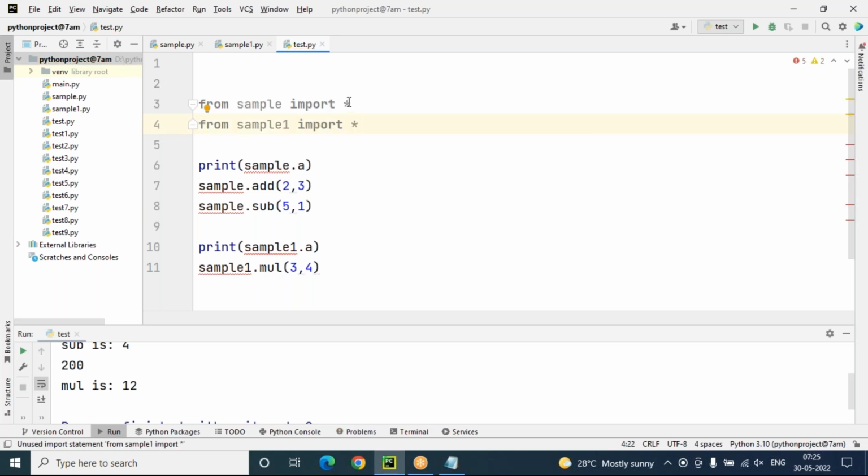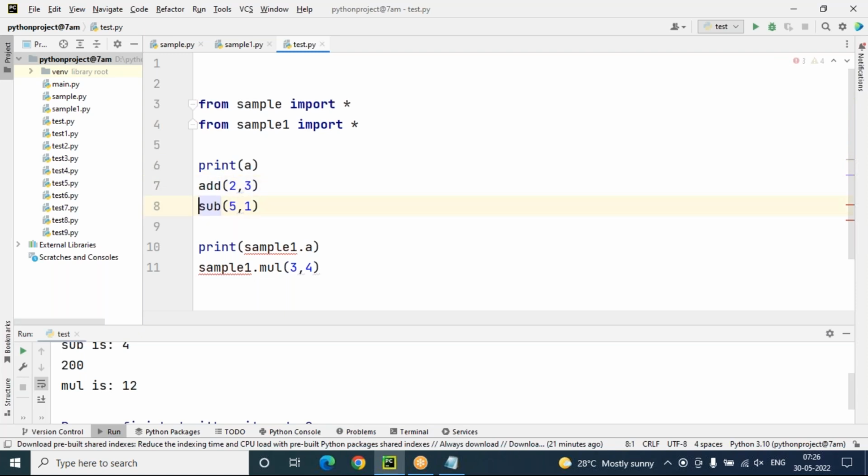But the advantage of the from statement is what I said. Without mentioning any module name or alias name, we can directly include the members, sir. So this is the advantage. I'm using this one, sir. Without using any module name or alias name, we can directly call values like this.